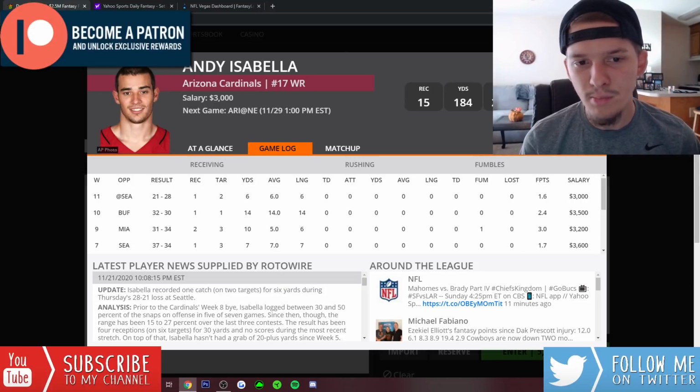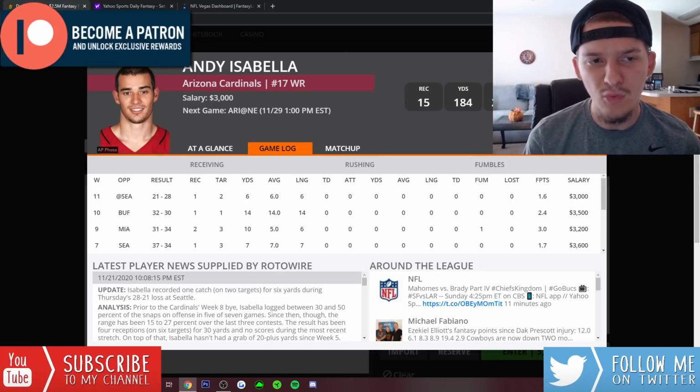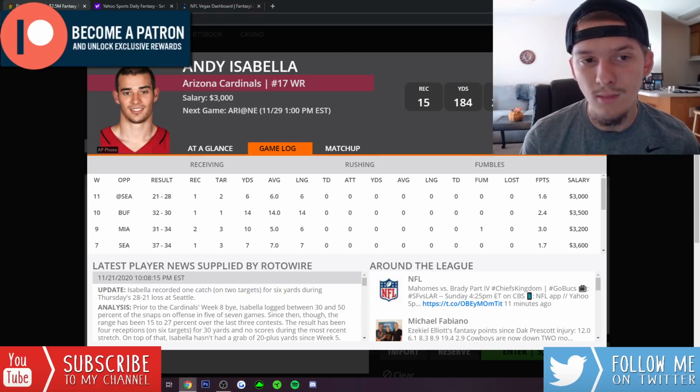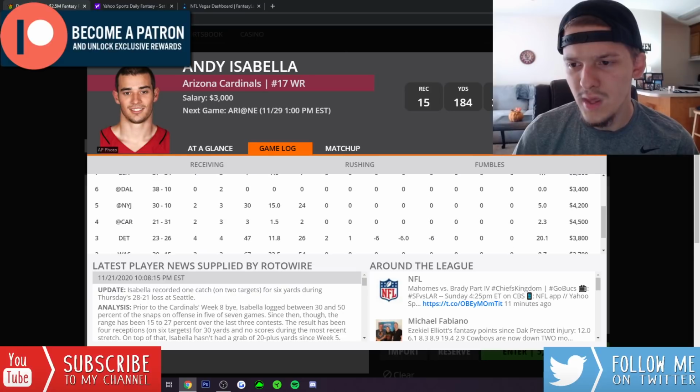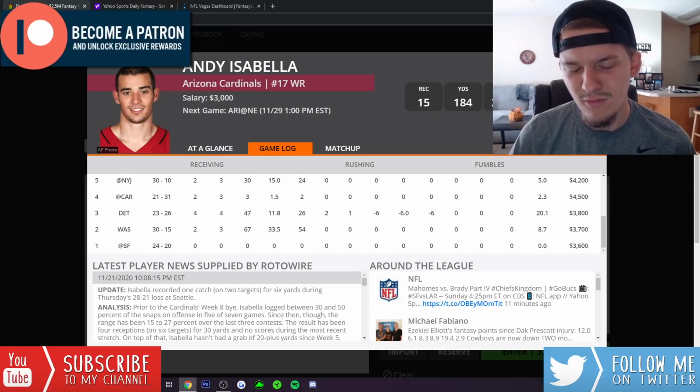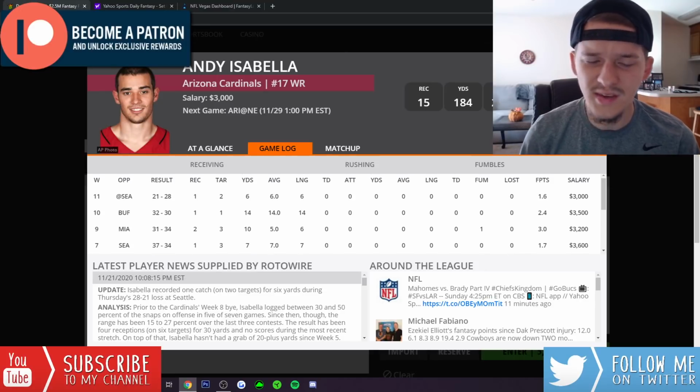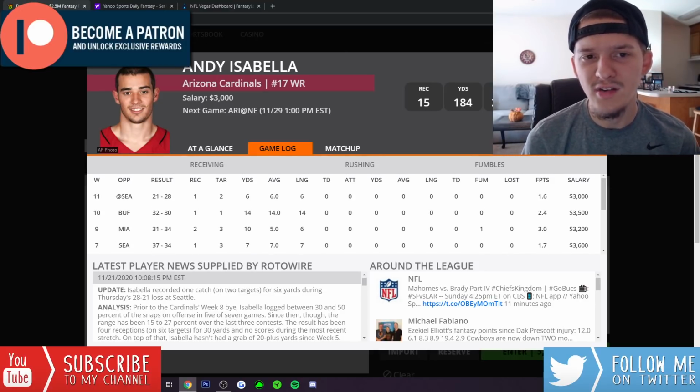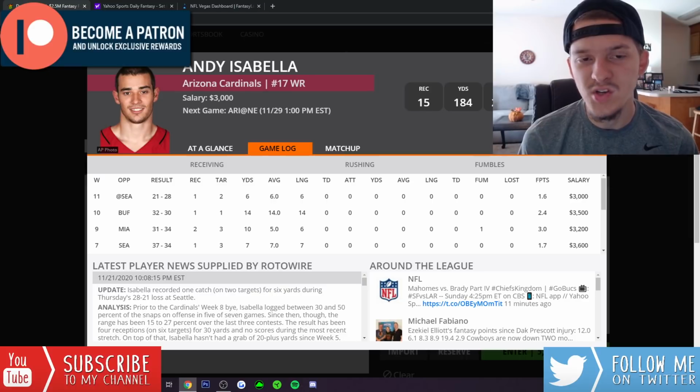This is a guy that has big play upside, can break off a long touchdown. We've seen them throw to him deep multiple times this year. They just have yet to connect. I think they did connect one week, I think it was that game against Detroit. He did have a long touchdown that game, if I'm not mistaken, but this is a guy that has big play upside. Now he's going to be on the field way more with Fitzgerald out.